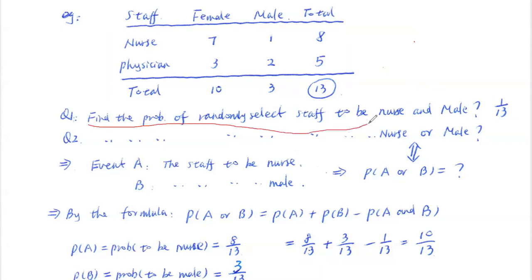I'm lazy, reasonably lazy, okay? I copy everything from the previous row. Find out the probability of randomly selecting a staff member to be nurse or male. Everybody, reasonably lazy, right? Those keywords I want to write, highlight those so you know the difference.